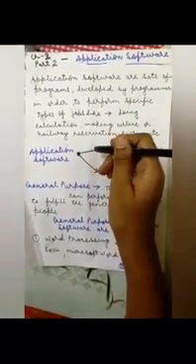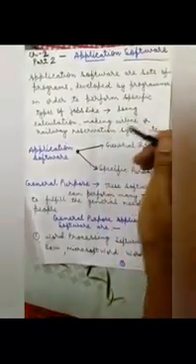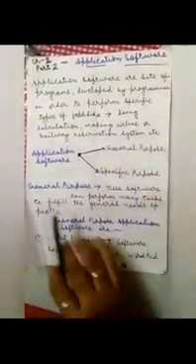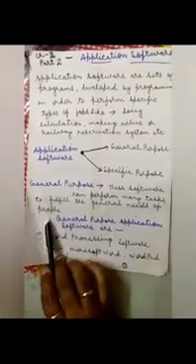Application software can be further divided into two categories. The first is general purpose and the second one is specific purpose. What is general purpose application software? This software can perform many tasks to fulfill the general needs of people.